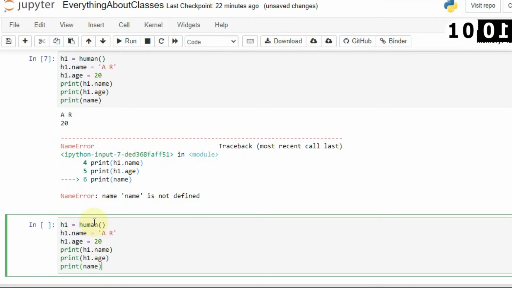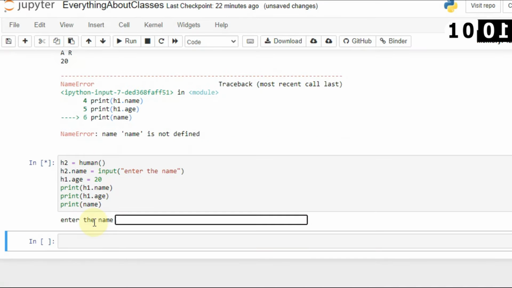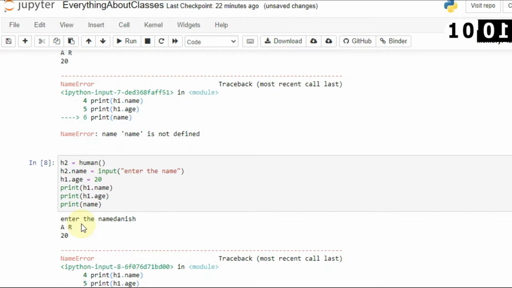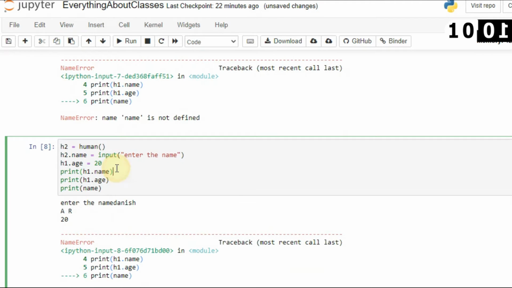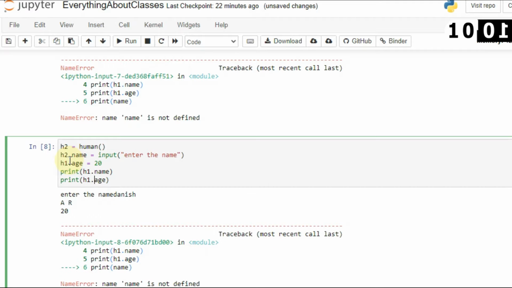Okay, so let's create h2, and now I will say h2.name is equal to input from the user. And if you want to give a message like enter your name, you can do that as well. Enter the name, and let's run this. Here it will ask me for a value, so I will say Danish, and when I enter, here you can see, oops. Okay, I have used print here and I am using h1.name, that's why it is printing AR.